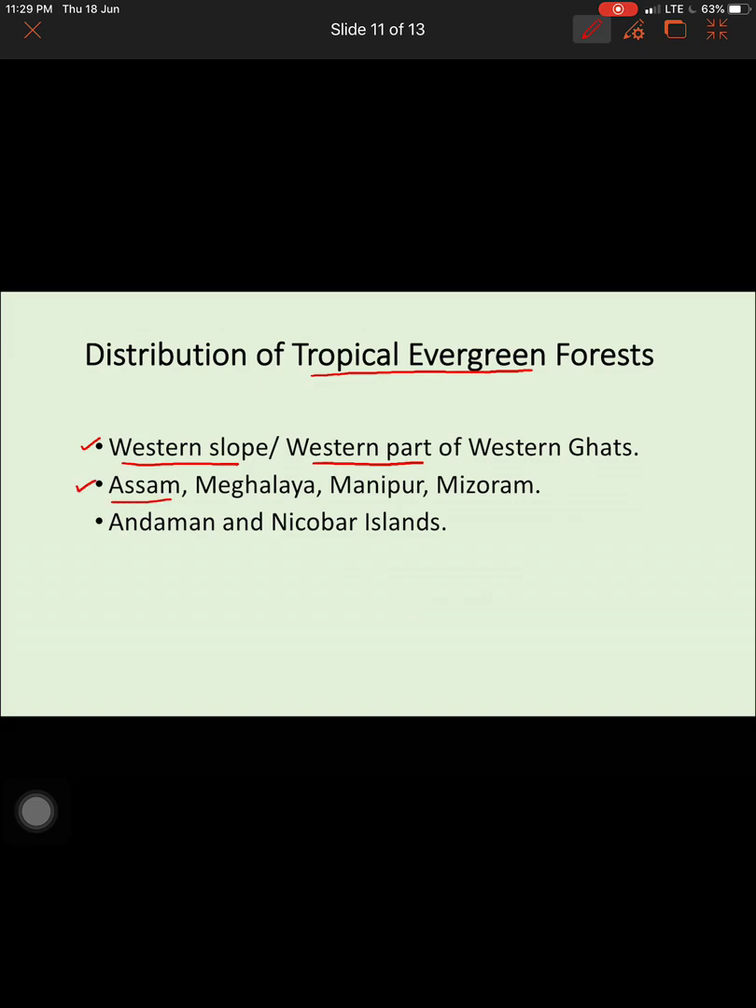Coming to the states, mostly in the northeastern states you see tropical evergreen forests, like Assam, Meghalaya, Manipur, Mizoram. Even the Andaman and Nicobar Islands have tropical evergreen forest. Now if they ask you region, please know western slope or Western Ghats as one region. For the second region, I would ask you to write Garo Khasi Hills in the northeast. And if they ask you state, please try to remember any two states in the northeastern states of India. So you have to prepare yourself with region and states separately. That is how your tropical evergreen forests are distributed.